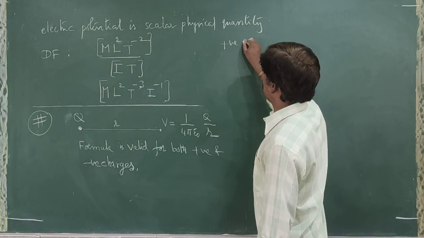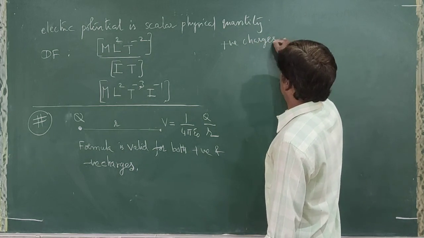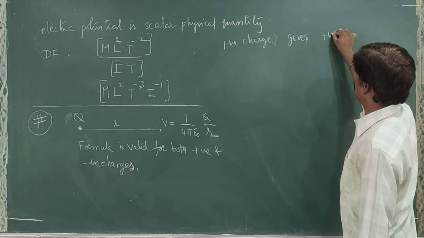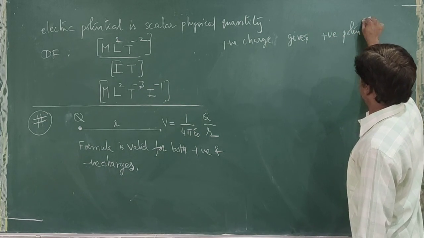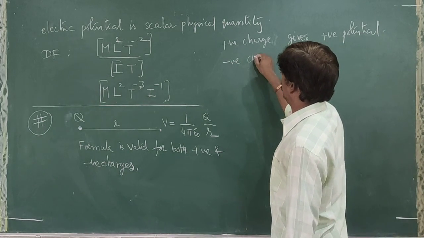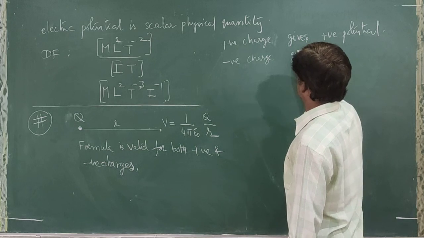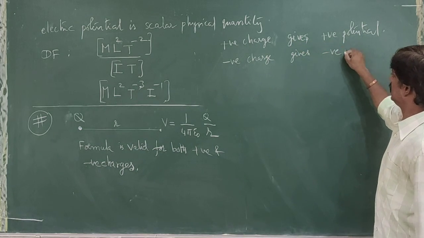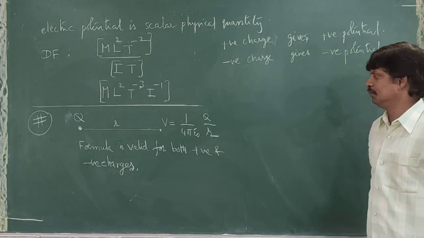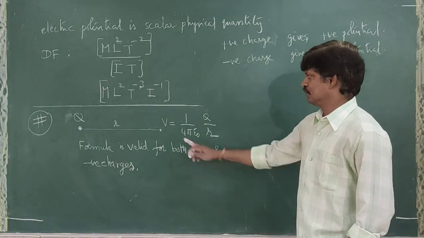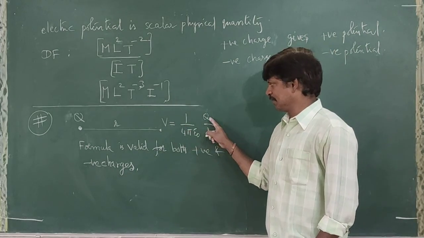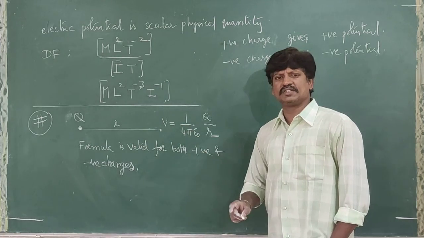So positive charge gives positive electric potential. Negative charge gives negative potential. Right? So V is directly proportional to what? Q. If R is constant, V is directly proportional to Q. If Q is constant, V is inversely proportional to R.